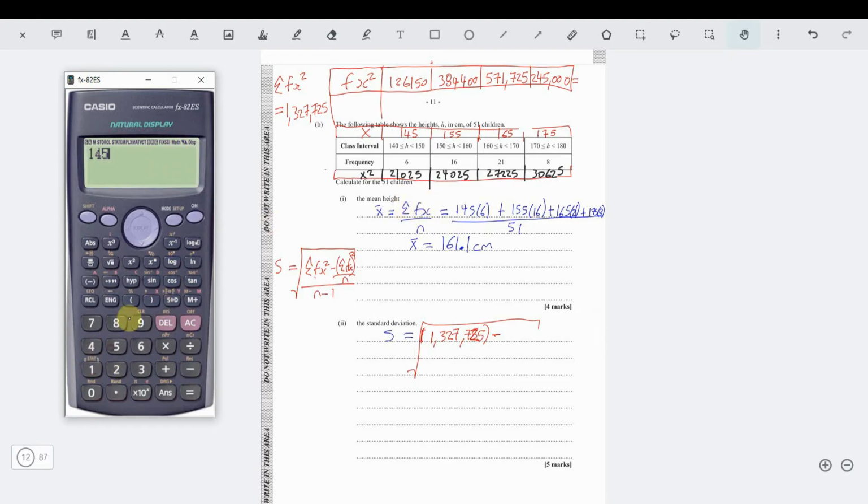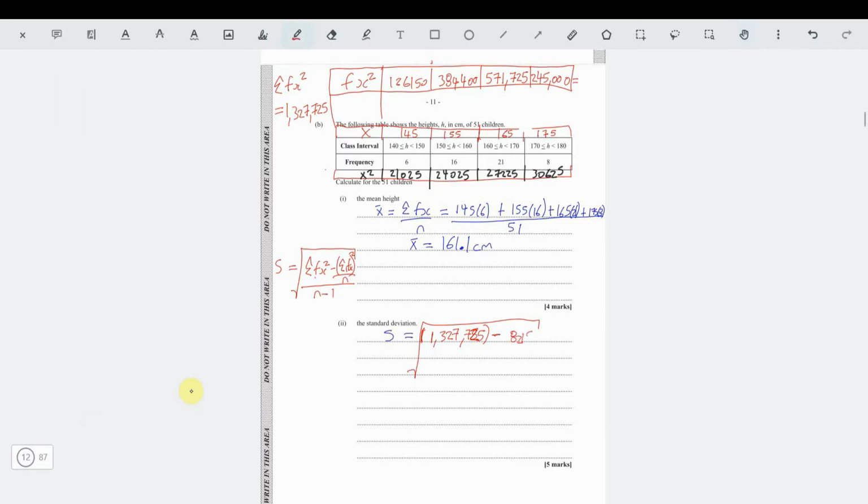So 145 times 6 plus 155 times 16 plus 165 times 21, 175 times 8. So we put that in the calculator and it was 8,215. So this is 8,215 squared. Then we divide it by n, 51, all over 50.